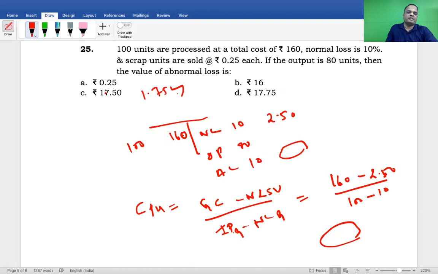Okay, maybe instead of that, I think it was 17.5, wasn't it? 1.75 is the correct answer. Okay, Barna, shall we go to the next one?